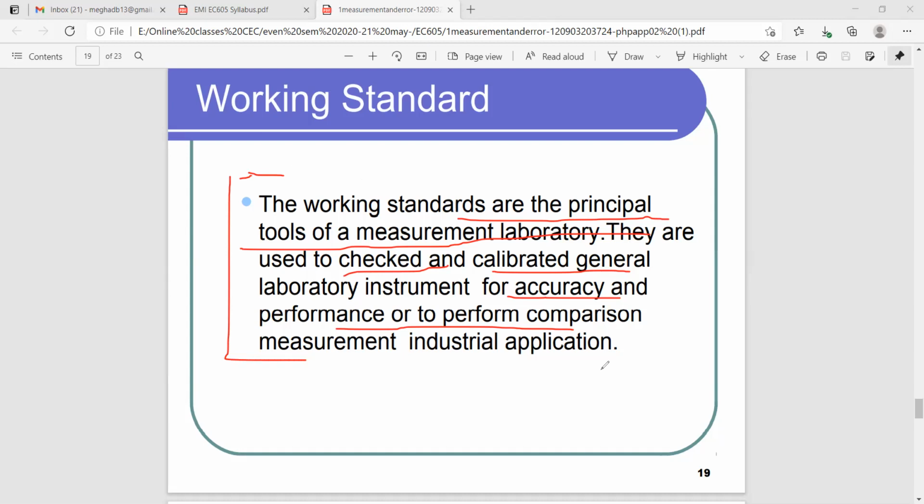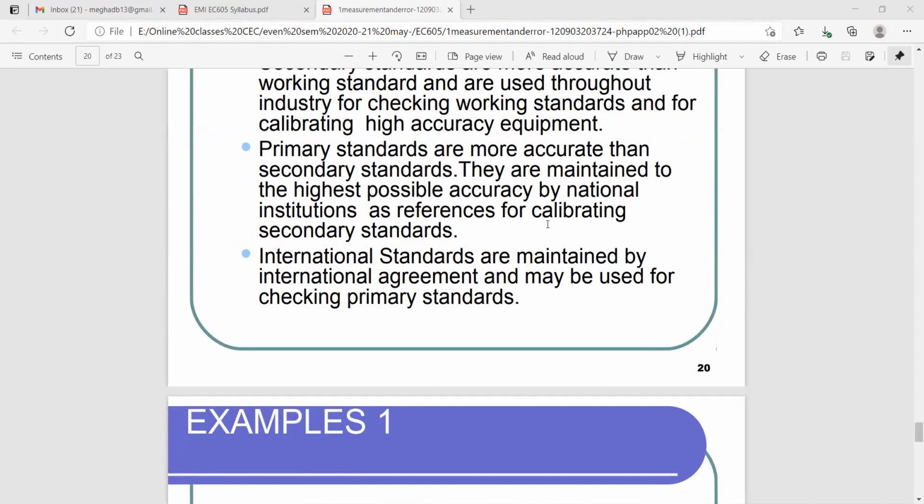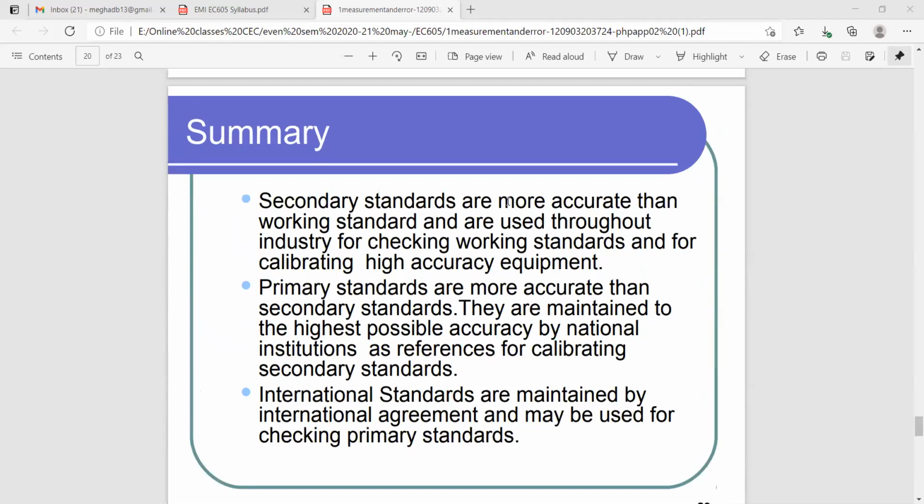All the instruments are calibrated every time for good performance and good accuracy. So for that reason, the requirement of a standard is there. Now comes the other summary: which standard is more accurate and why. You see here, secondary standards are more accurate than working standards.